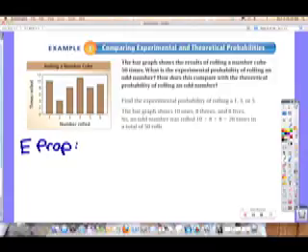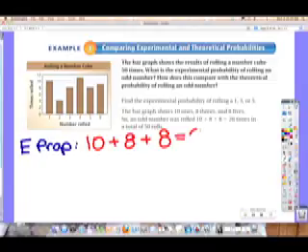Okay, so write this down. So this will be our fraction. 26 out of 50. Okay, change that to a decimal. Grab your calculator. Good job. 0.52. Everybody, what percentage is that? Okay, 52%. So we can check off the first question. What is the experimental probability? We've got it. How does this compare with the theoretical probability?